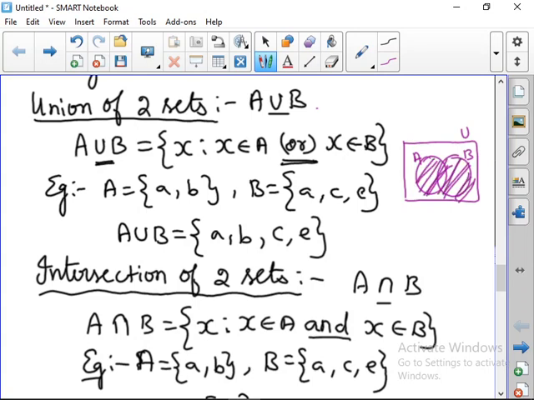So we have to strike out all the elements. Okay.